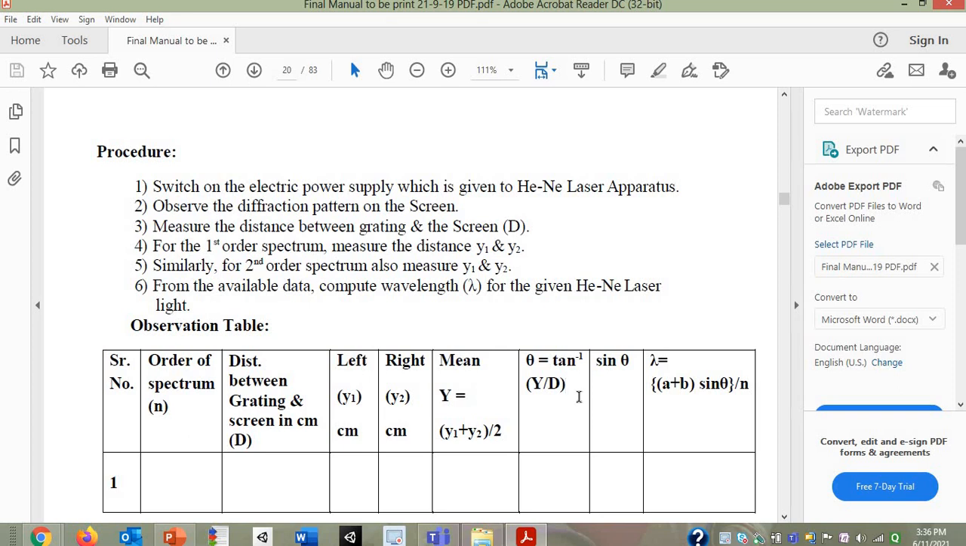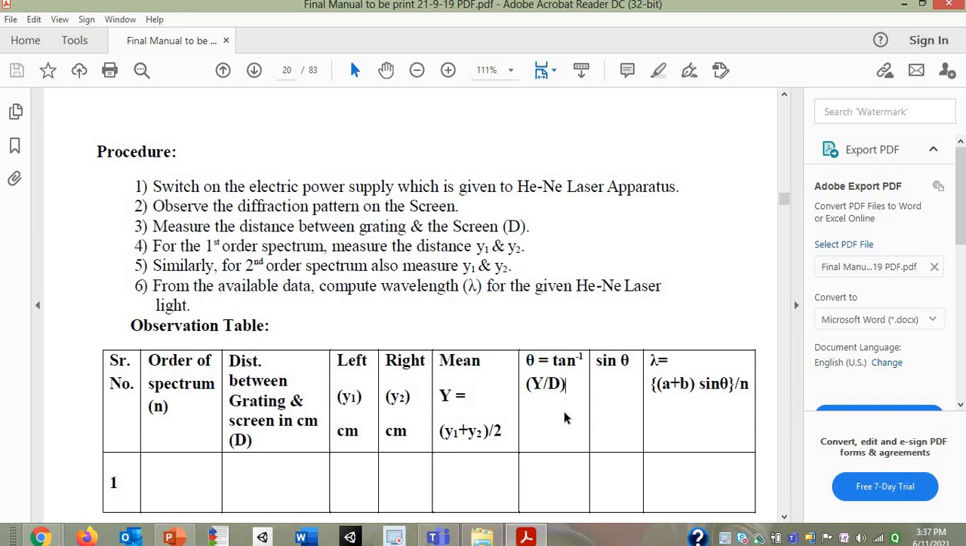Diffraction means what? Who will tell? What is diffraction? Definition of diffraction? It is the bending of light from a particular surface. Yes. Whenever light encounters an obstacle, there will be a bending of light.